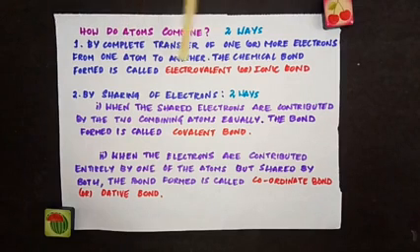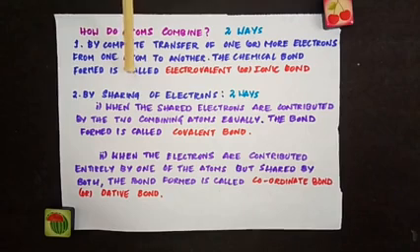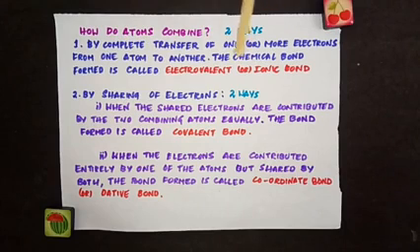They can combine in 2 ways. One, by complete transfer of one or more electrons from one atom to another atom. So atoms can combine with each other by complete transfer of one or more electrons from one atom to another atom. By this way, a chemical bond is formed between the combining atoms, and that chemical bond is called as electrovalent or ionic bond. So what is electrovalent or ionic bond? The chemical bond formed between atoms by complete transfer of one or more electrons from one atom to another atom. This is one way of atoms combining.